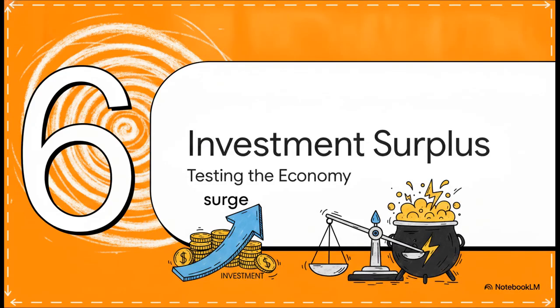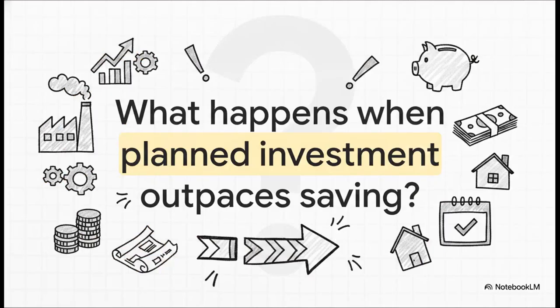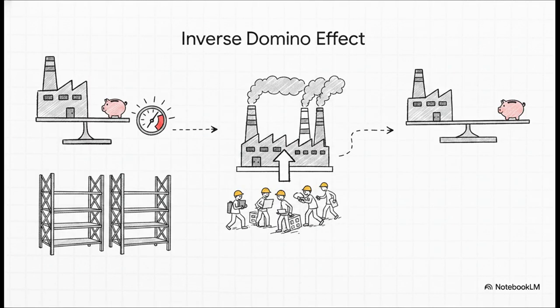All right, Section 6, the investment surplus disproportion. But what if the pressure comes from the totally opposite direction? How does the economic machine handle the exact reverse? What happens when planned investment outpaces household saving? Now, what's really interesting about this is we see an exact inverse reaction. Let's look at output level OY2, where planned investment is greater than saving.